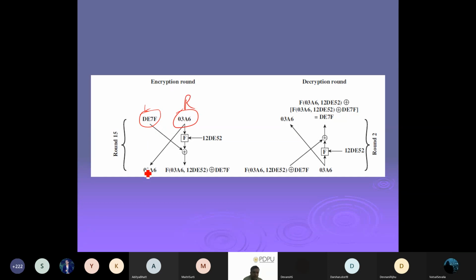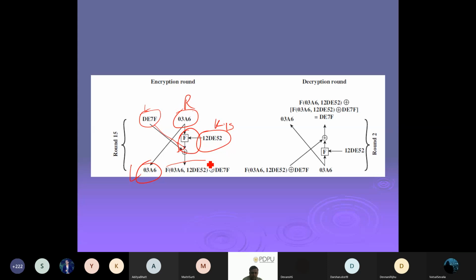Okay, so the right part will stay as it is, while this right part becomes the left part here. And the right part and the left part will mingle with this, which is my K1 key, or any other keys that you can try to assume. So according to round 15, whatever the K15 is, in round 15 we require the K15 key.